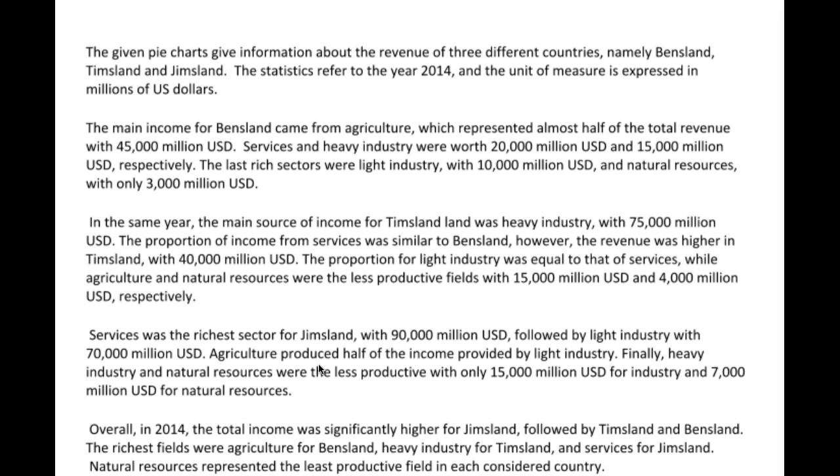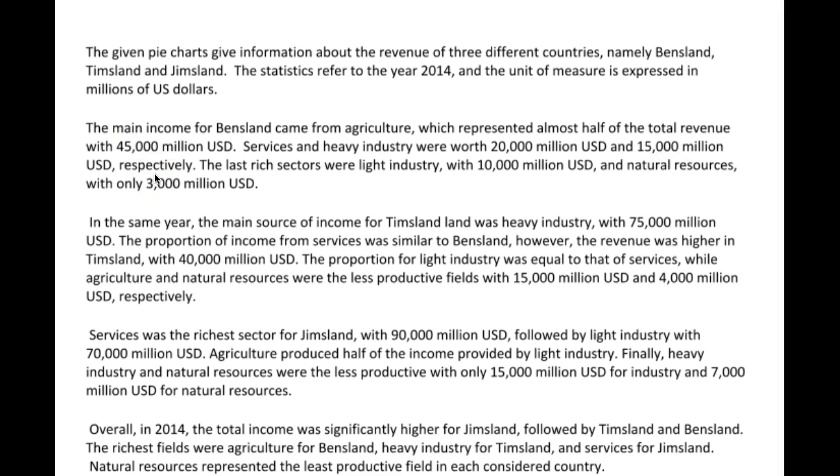Perfect. The main income for Bensland came from agriculture, which represented almost half of the total revenue with 45 million USD. Super. Services and heavy industry were worth 20 million USD. Okay, so we could have just said this would have been a good opportunity. We're worth roughly half of the amount for agriculture, comma, at 20 million USD and 15 million USD respectively. Obviously, we'd have to put heavy industry in the next one. Yeah, but well done for using respectively.